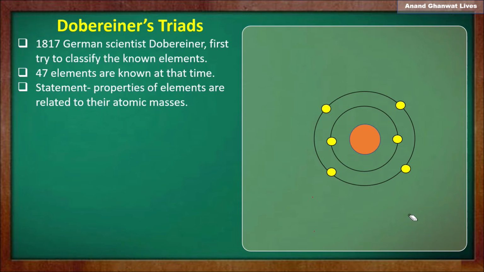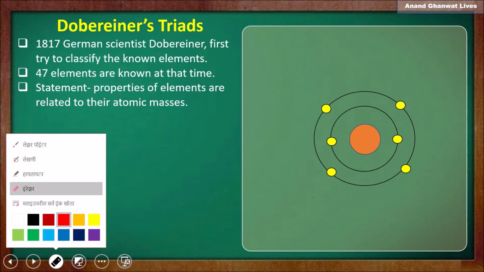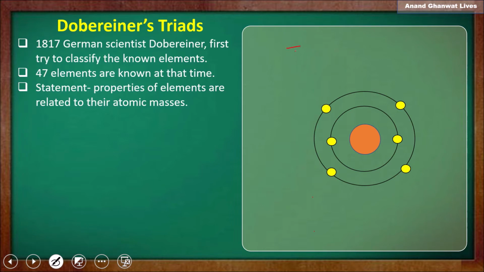Look at the atom of carbon element. Carbon, which has atomic number 6, means 6 protons are present in the nucleus and 6 neutrons are present in the nucleus, and 6 electrons are revolving around the nucleus. Now carbon has two shells, K shell and L shell.